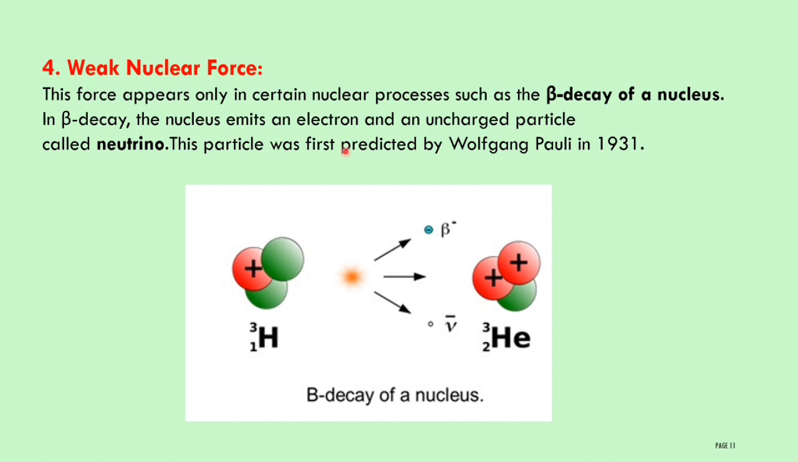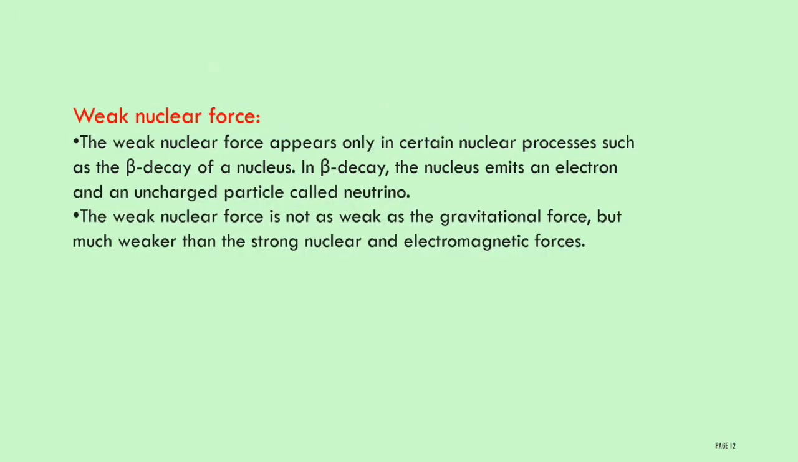This weak nuclear force exists in beta decay of a nucleus. In this beta decay, it will emit an electron and an uncharged particle called a neutrino. This is very, very important. Weak nuclear force. Here you can observe hydrogen; if it undergoes beta decay of a nucleus, then it will give helium. This weak nuclear force appears only in certain nuclear processes such as beta decay of a nucleus. When this beta decay happens, the nucleus emits an electron and an uncharged particle called a neutrino.